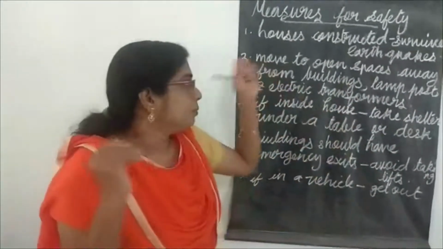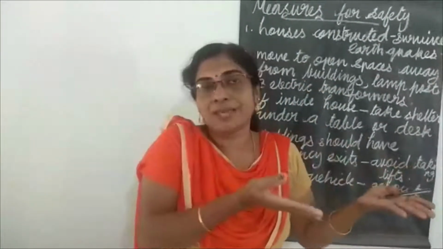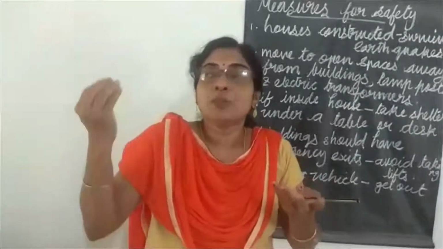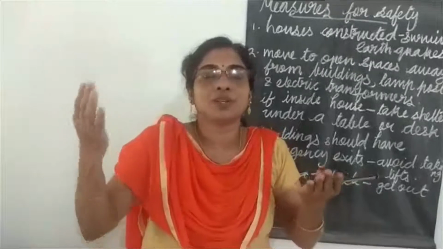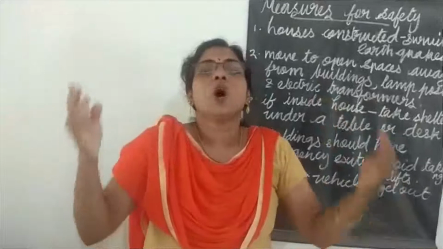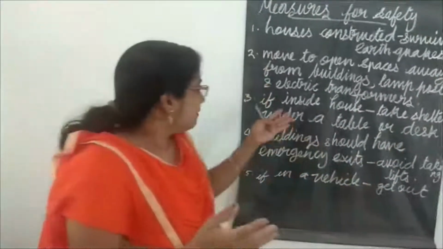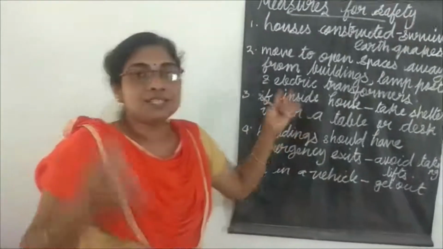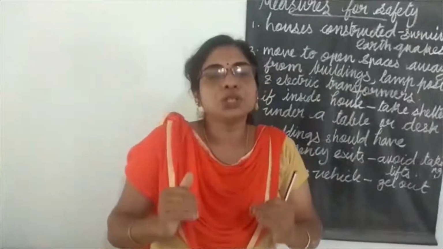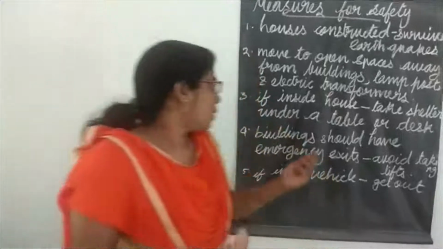Then in an earthquake, you should move to an open space where there is no electric post or electric lamps, or big trees or buildings, or electric transformers. Then what is the next point? Suppose you are stuck inside the house, what should you do? Take shelter under the table or desk.